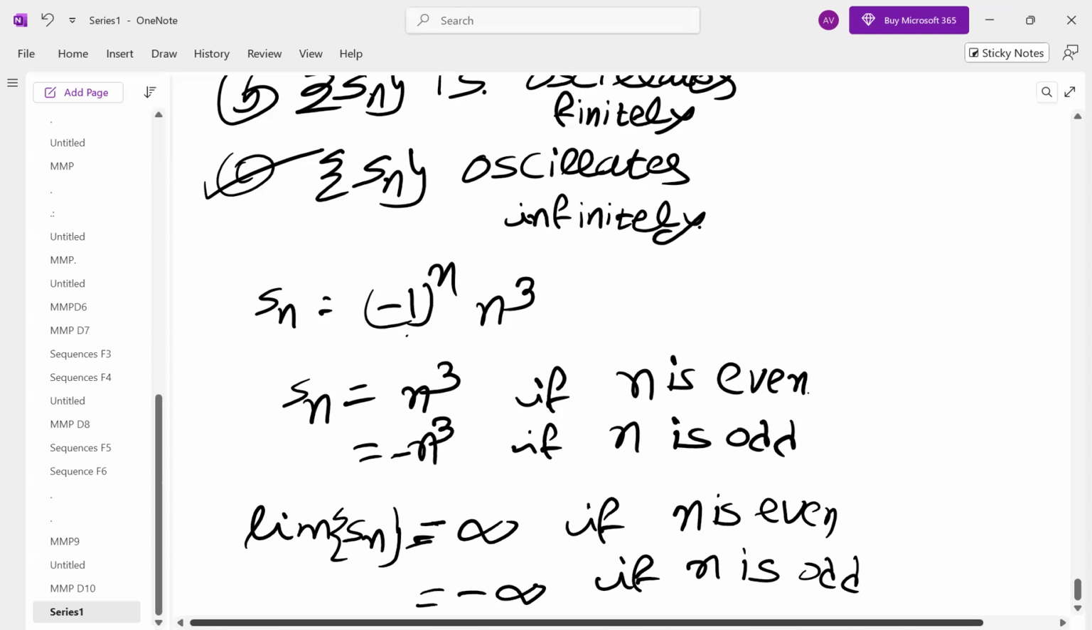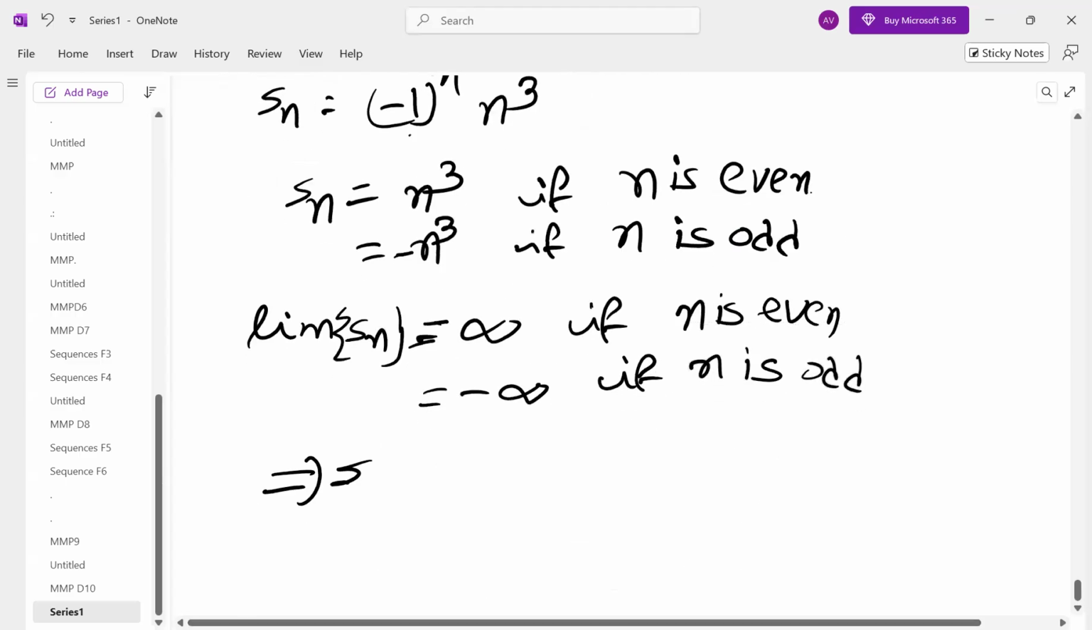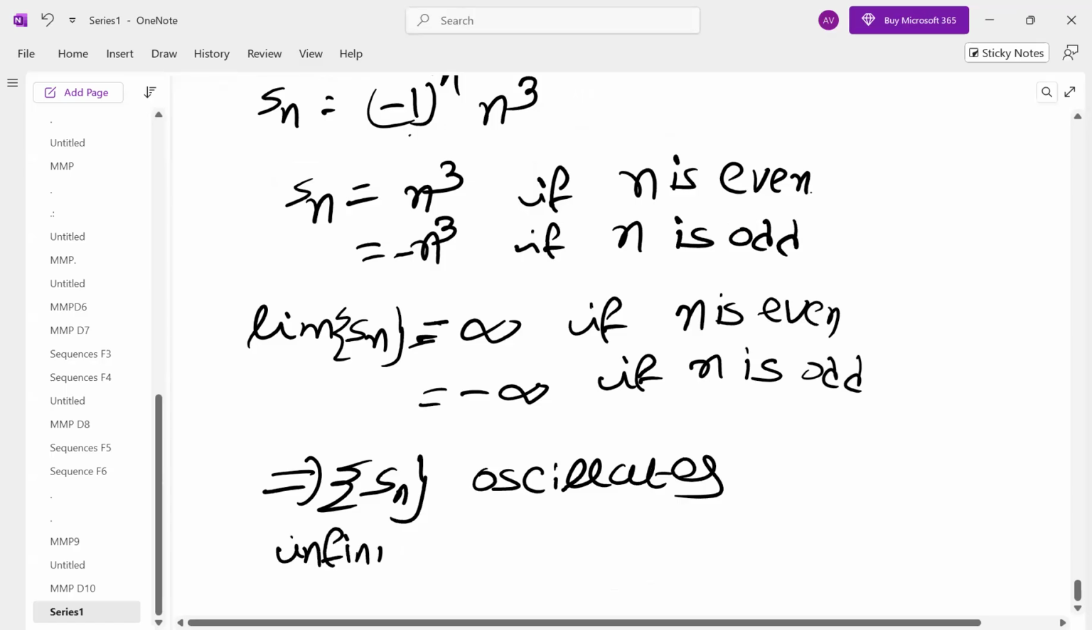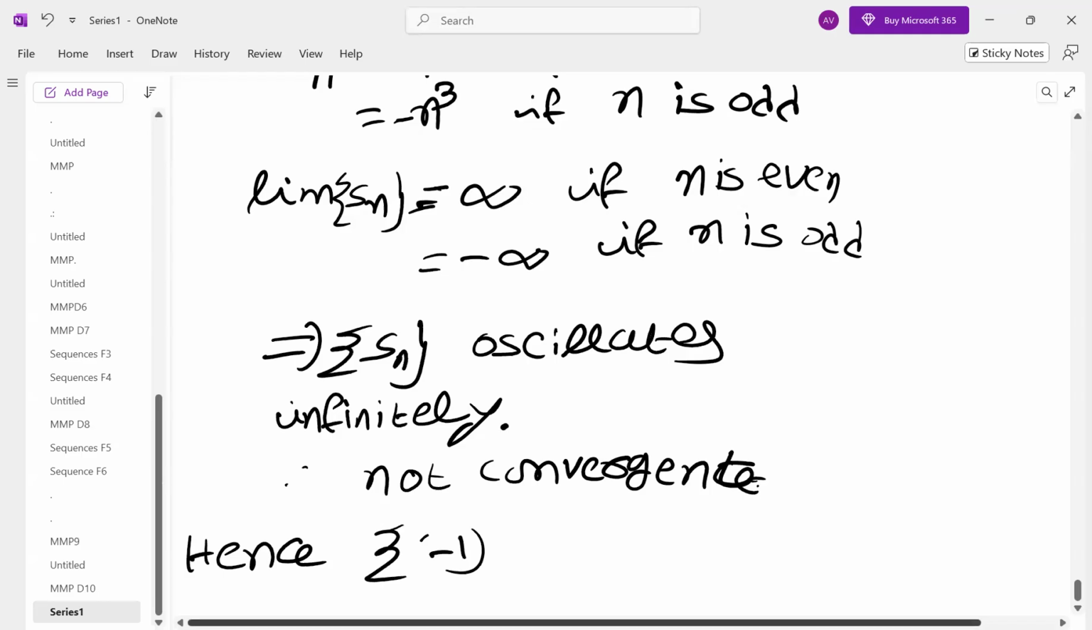If they are finite and not unique, then it oscillates finitely. But here it oscillates infinitely. This is what is called oscillation. Therefore, not convergent. Whether it oscillates finitely or infinitely, not convergent. For us, what is important is whether it is convergent or not convergent. Hence, the sequence is not Cauchy.